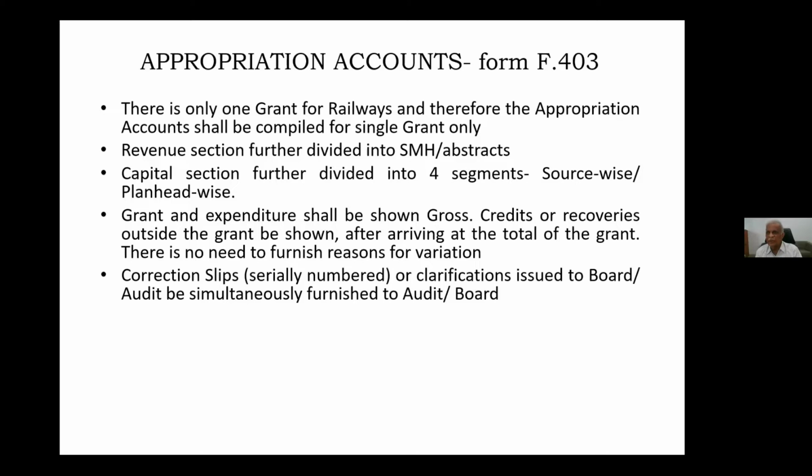and we should bring these correction slips to the notice of the main signatories. Who are the main signatories? PFA and general manager. So to PFA and general manager for information only. No approval is required. For information only, we have to take PFA signature as well as GM signature, and then having taken that, we should apprise that note to audit. So this is how the correction slips have to be forwarded.